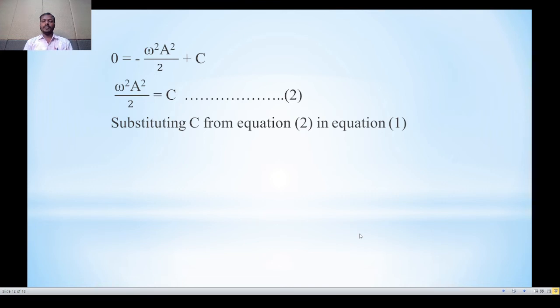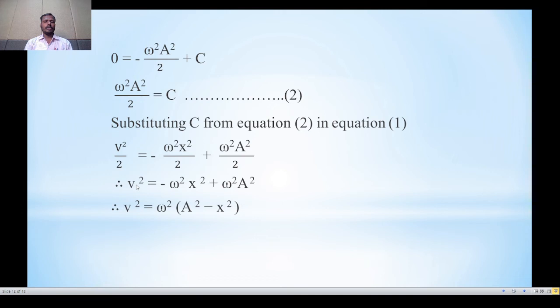Substituting the value of c, that is equation number 2, in equation number 1st, we can write v square divided by 2 is equal to minus omega square x square divided by 2 plus omega square a square divided by 2. Taking the common 2 from the right hand side and cancelling 2 on the right hand side and left hand side, we can write v square is equal to minus omega square x square plus omega square a square.